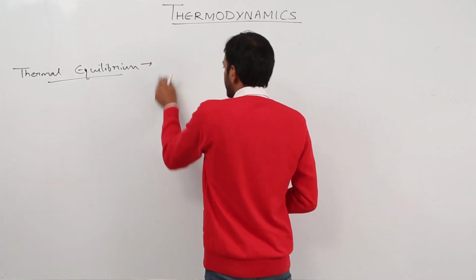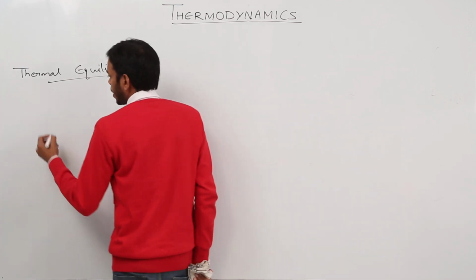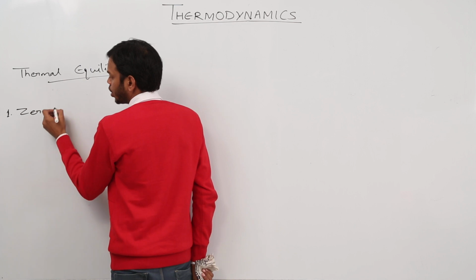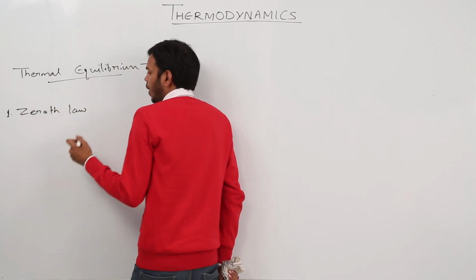So thermodynamics is classified into four major parts, and we'll study with the first, which is the laws of thermodynamics, that is the Zeroth Law. We are studying with the first law of thermodynamics. This is called the Zeroth Law of thermodynamics. Now, why is it named so?